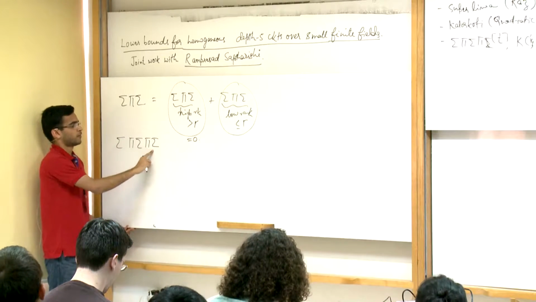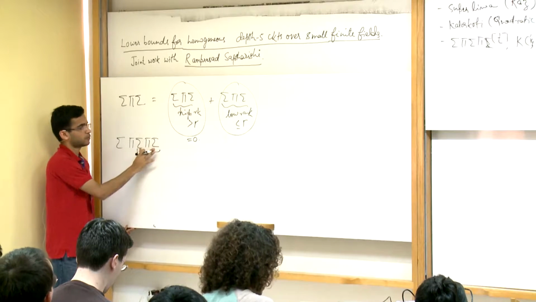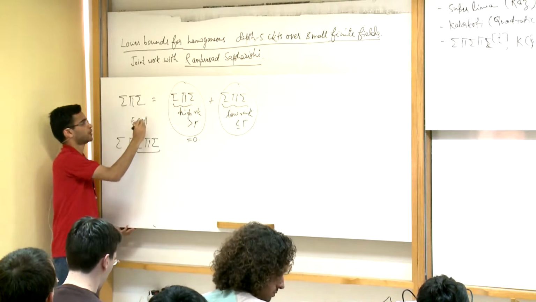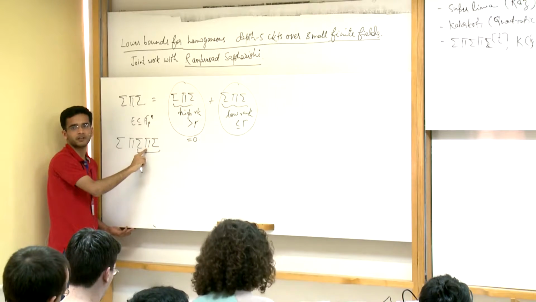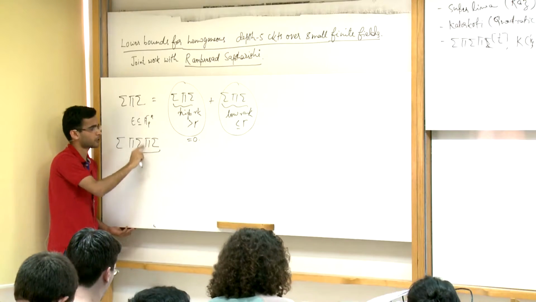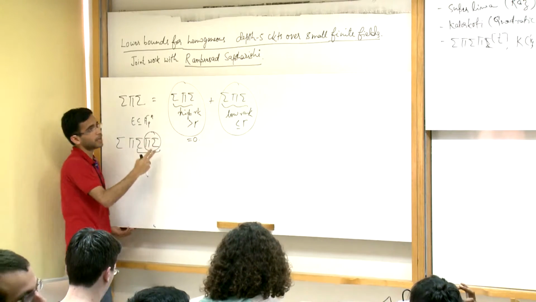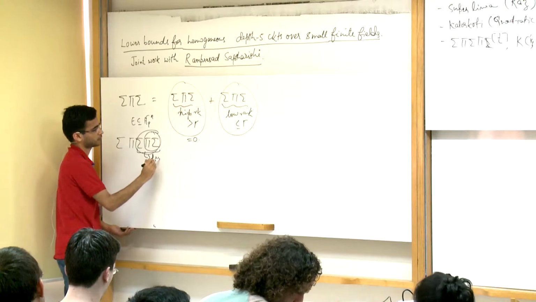So now let's look at a depth 5 circuit. What we argued was that if we are willing to throw away a small subset E of the domain F_q^n, then we can drop all the high rank gates, all the high rank products at this level. And in that case, the polynomial here is just a low degree polynomial.